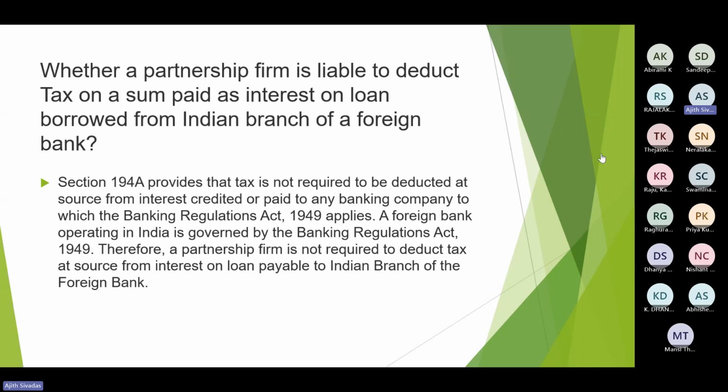These are not in the slide, I am just discussing them, because these are not directly related to these two sections. So I haven't mentioned it in the PPT, but I hope you are all listening to me. The first consequence, disallowance of expenses, my dear friends. What is it?